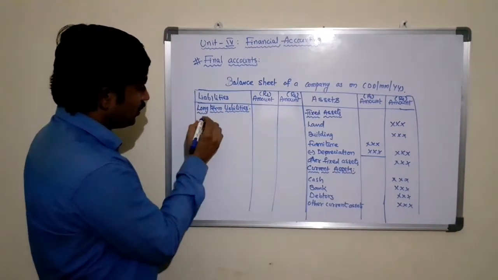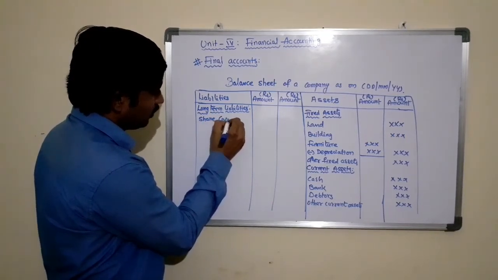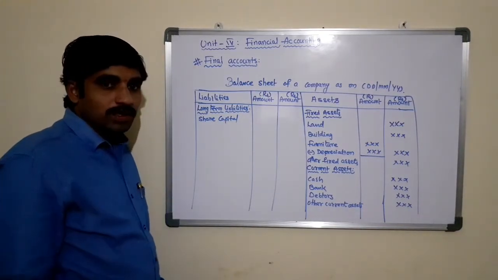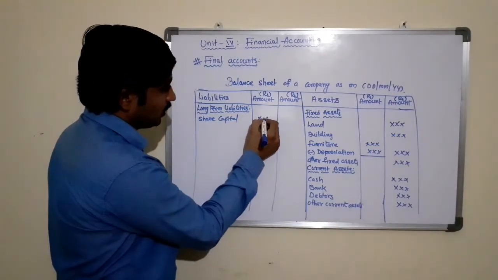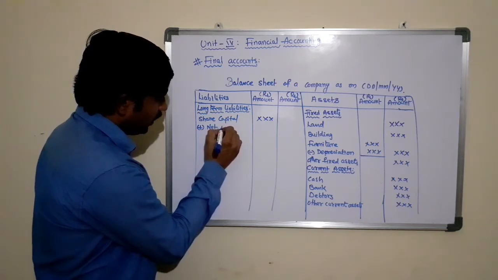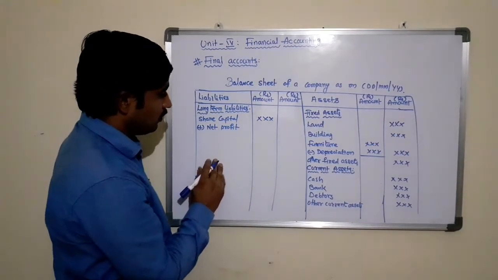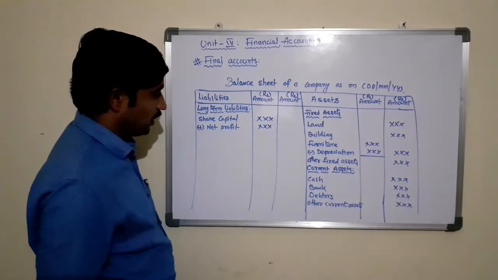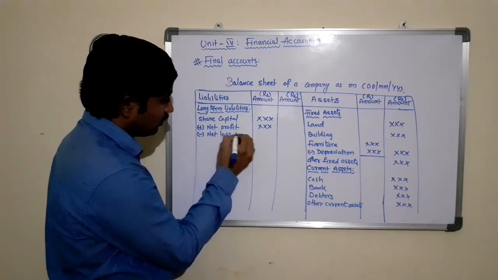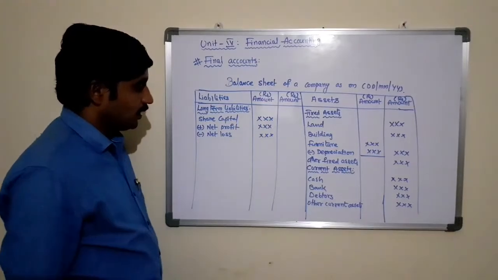Under long-term liabilities, first we can take the share capital. We have different items that we need to adjust with the capital. Share capital plus net profit. If you ascertain the net profit in the profit and loss account, we need to add net profit to the share capital, or if you have any net loss in the profit and loss account, we need to subtract it from the capital.